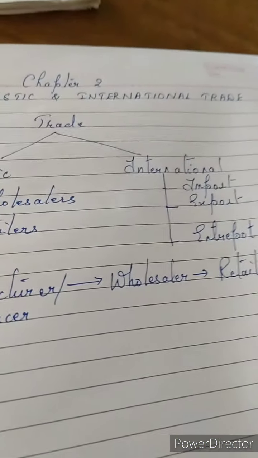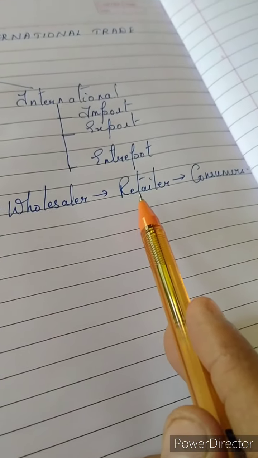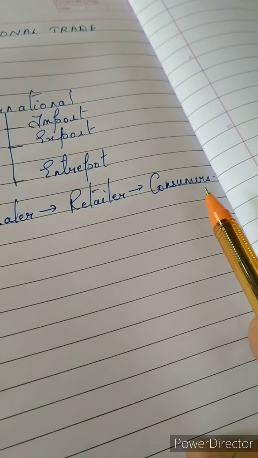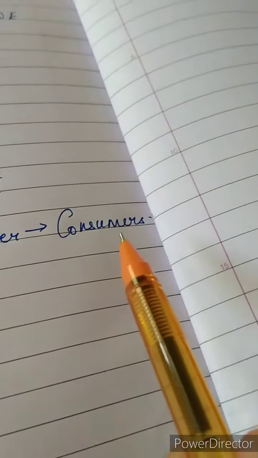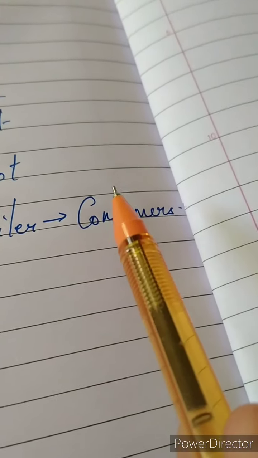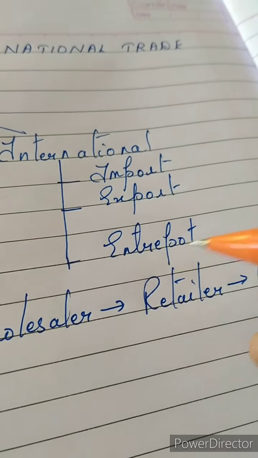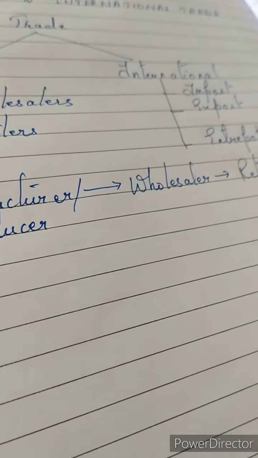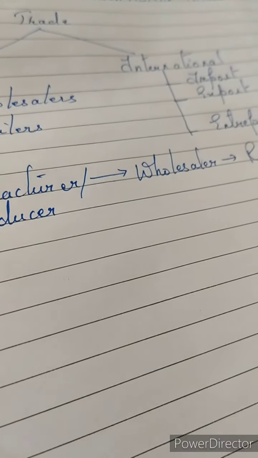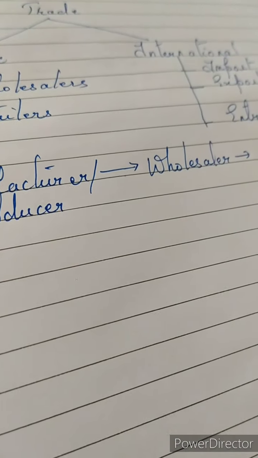So this is how the trade is happening between all these organizations or people. The buying and selling is going on. From the producer, the wholesaler is buying, from the wholesaler, the retailer is buying, and from the retailer, the consumer is buying. The producer is the one who is making the product, and the consumer is the one who is using the product. Further in the chapter, in international trade, you will be learning about import and export, children. Now to begin with the topic, services of a wholesaler. There are different services which are rendered by a wholesaler. It could be services to the manufacturers, or services to the retailers.